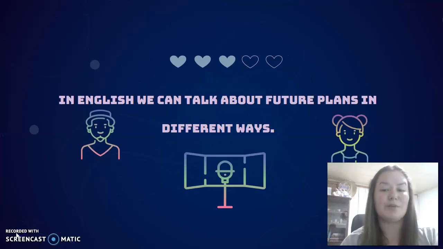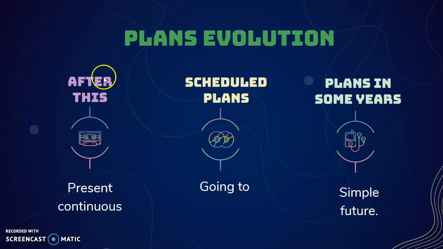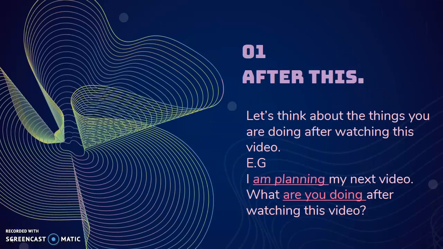In English we can talk about future plans in different ways, so let's see them. We are going to talk about plans after this moment, then scheduled plans, and then plans in some years. After this moment we are going to use present continuous. For scheduled plans we are going to use going to, and for future plans we are going to use simple future. Let's talk about our plans after this activity.